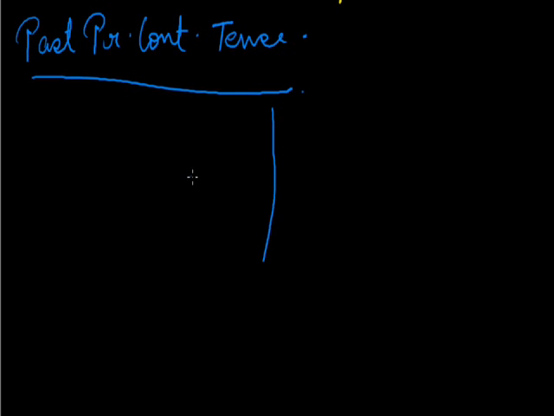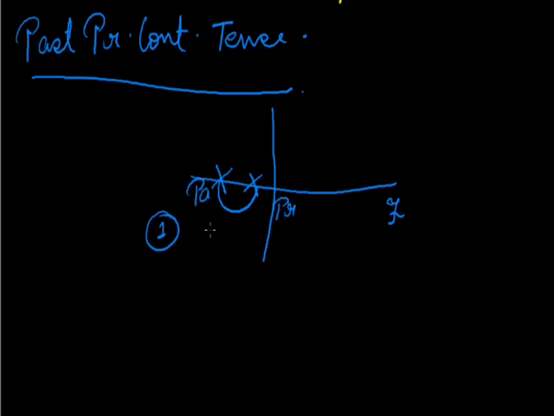Explaining you with a diagram, as I've told you, this is a past moment, present moment, and future moment. A work which starts in the past and gets over in the past is known as past perfect tense. Now if I explain past perfect continuous tense, the first point is that a work will start in the past and get over in the past, but it shows the continuity of the work.